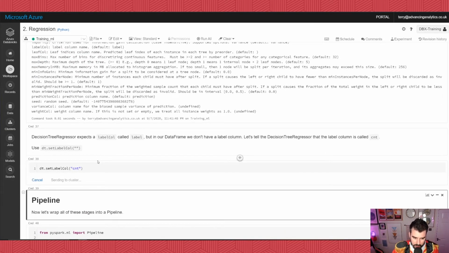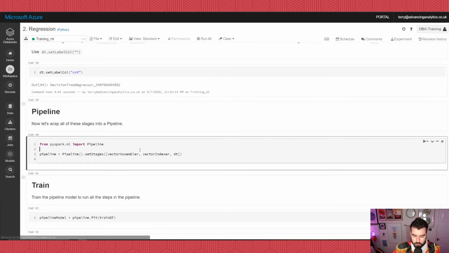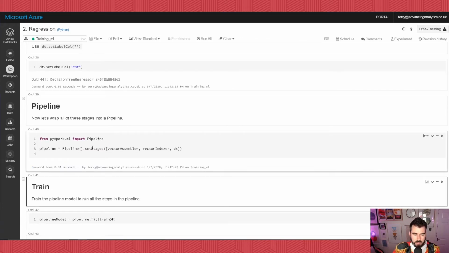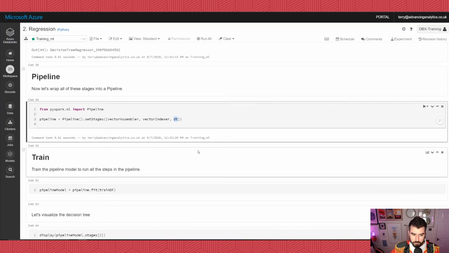I'm going to set my label to be my count. This is what we're trying to predict. And I'm going to wrap it up into a pipeline. So this pipeline is saying I'm going to set my stages. First, do my assembling, do my indexing, and then do my decision tree, right? And so that is going to give me raw data going in, model coming out the back.